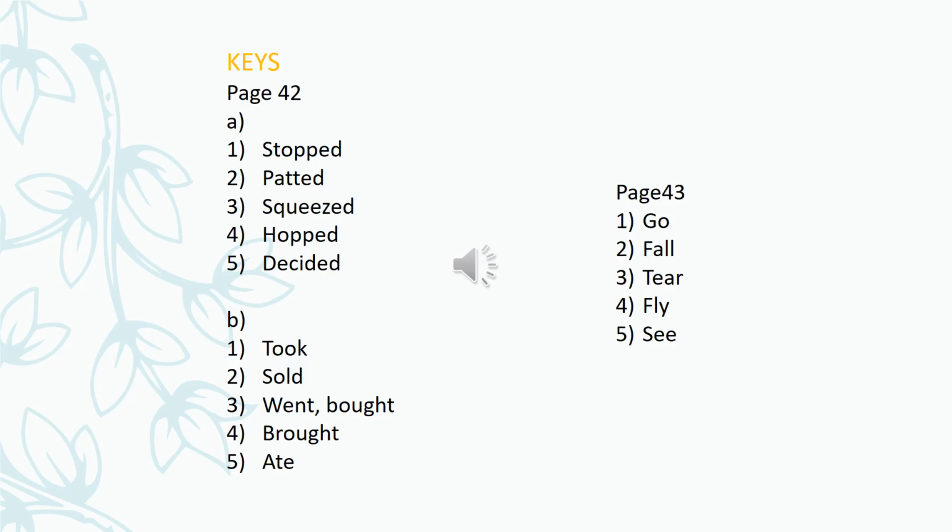Don't see the key. Please take your own test, right? Because if you see the key directly, you will not be able to understand whether you understood or not. So try to solve yourself, then you can check your answer.